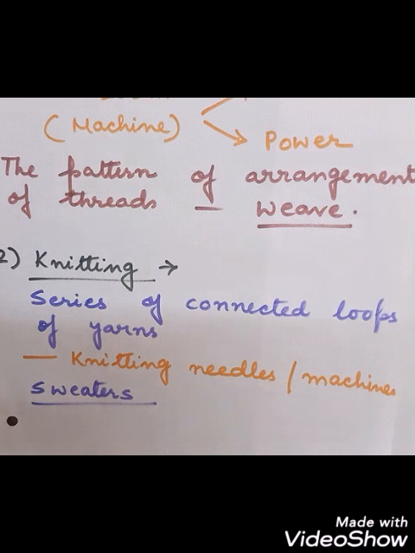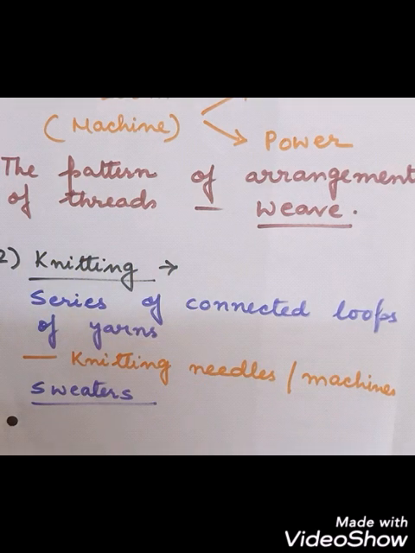All of you have seen that many people know how to knit sweaters with the help of needles. So knitting is learnt. It can be learned from others also. Sitting at home also people can knit with the help of knitting needles, where a series of connected yarns are used so that a sweater can be made. So that is called what?